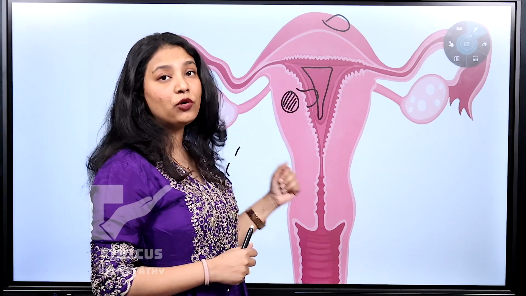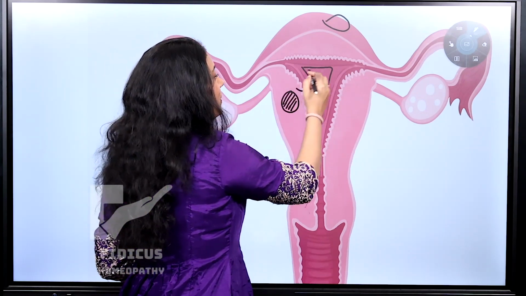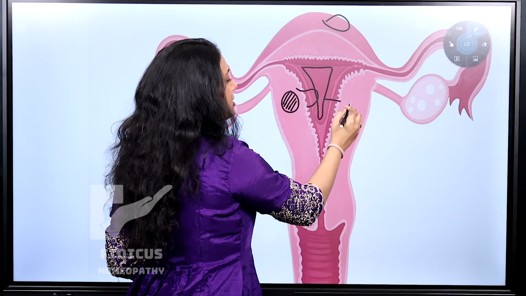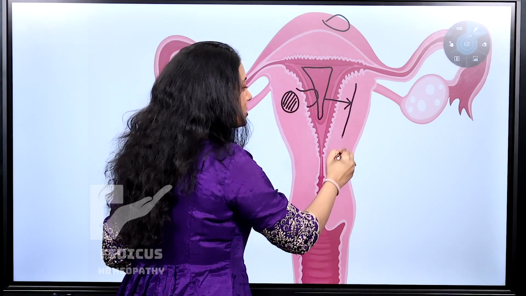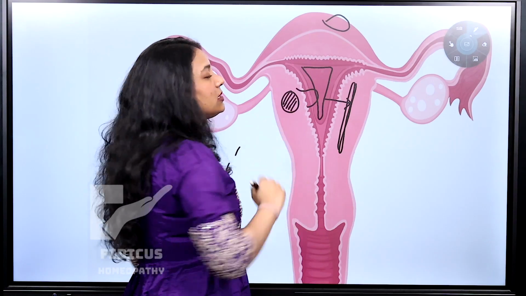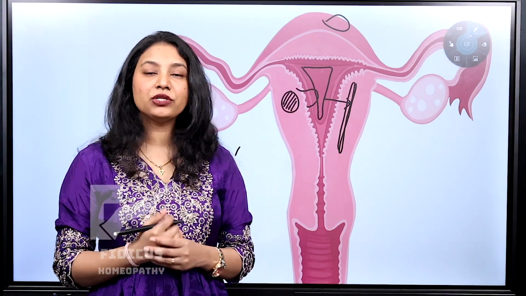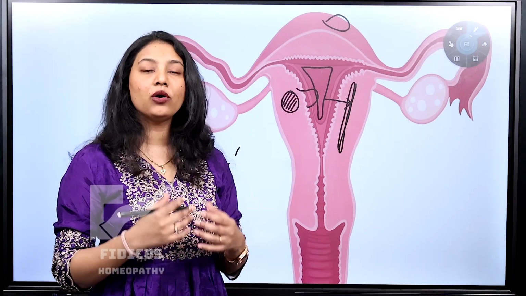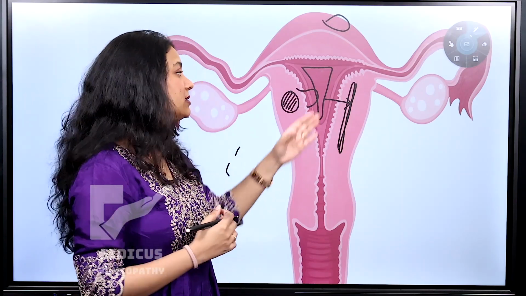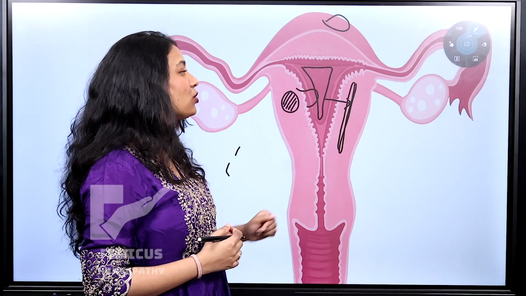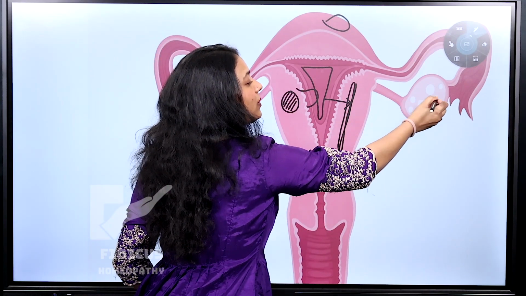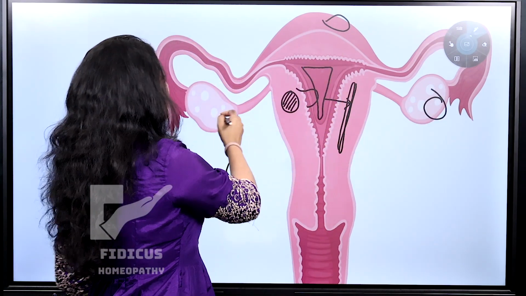Now coming to the adenomyosis part. This endometrial layer, if it goes inside and grows in the muscular layer, then that is called adenomyosis. So in adenomyosis, what are the conditions? You will have severe pain along with heavy bleeding. This is adenomyosis. Next, coming to ovarian cysts, which are cysts formed in and around the ovary, or PCOS.